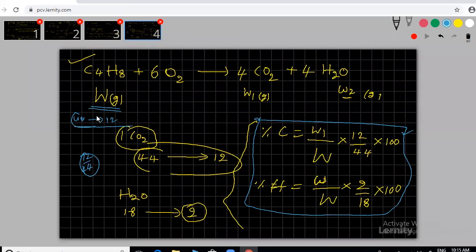Understood? Then we are heating this. Suppose I know that capital W grams of organic compound I am heating, W1 grams of CO2 we are getting. Clear? Then percentage means, for 100 grams we are heating, how much will you get here? X equals W1 by capital W into 100. This is only the carbon weight.